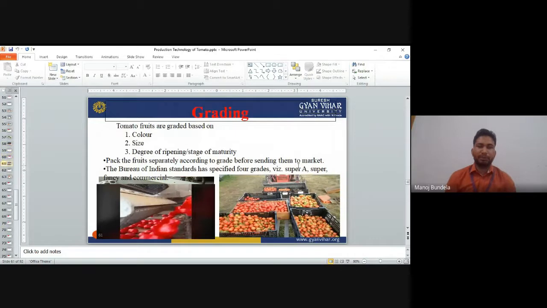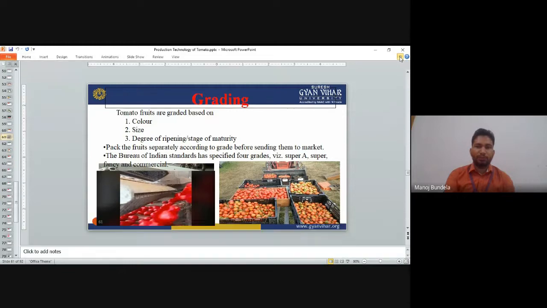So today we will continue with grading. Tomato fruits are graded based on color, size, and degree of ripening or stage of maturity.